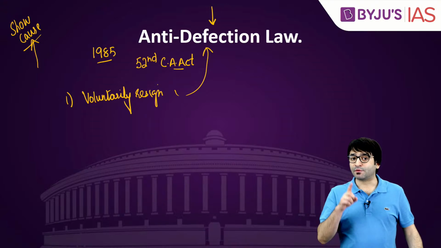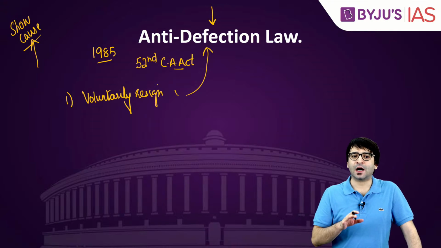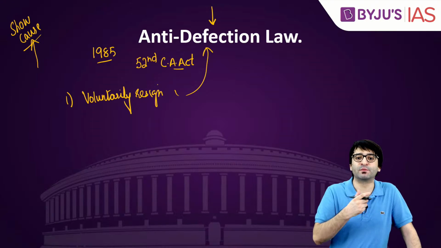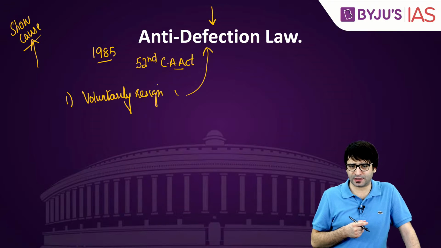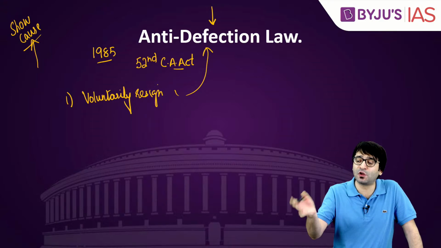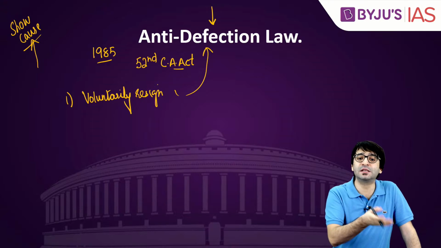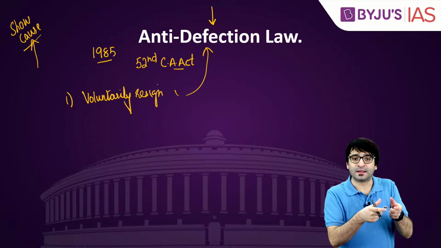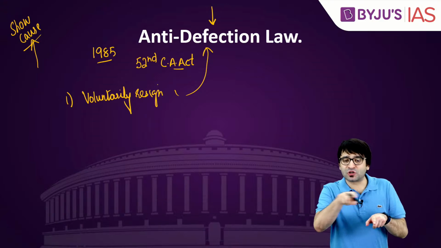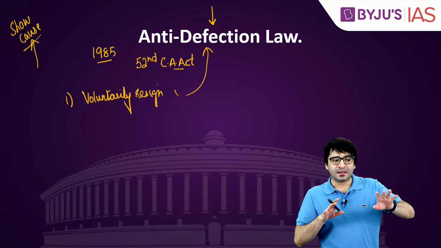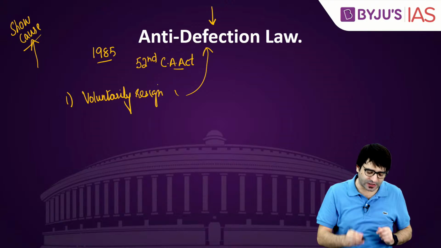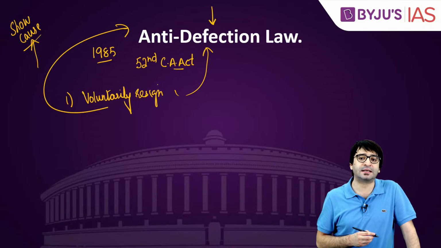Then what is required? If the conduct of the legislator outside the house is such that we can safely assume that this legislator has voluntarily resigned from his party. Maybe he is not attending the meetings of the political party. Maybe he is campaigning against the members of his political party. Maybe he is attending the rallies and meetings of the opposition political party. So this legislator has not voluntarily resigned from his party, but his conduct outside the house is such that we can safely assume he has. Even without a formal resignation letter, you can be disqualified under anti-defection law.